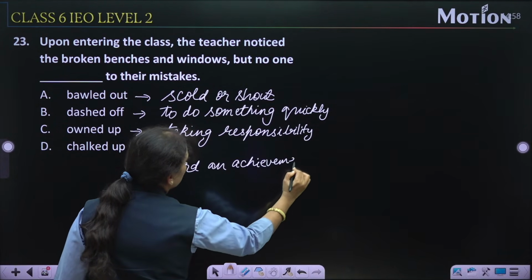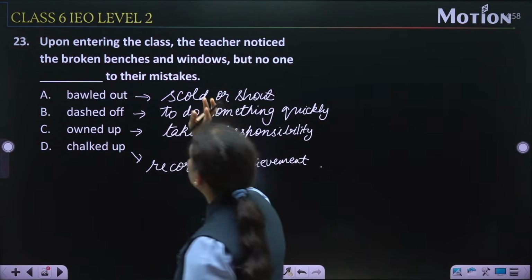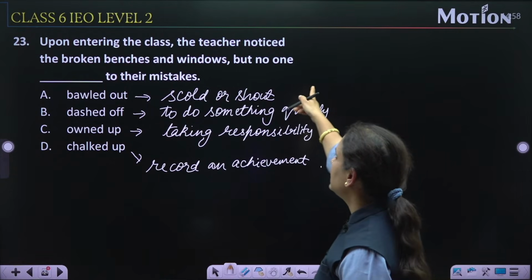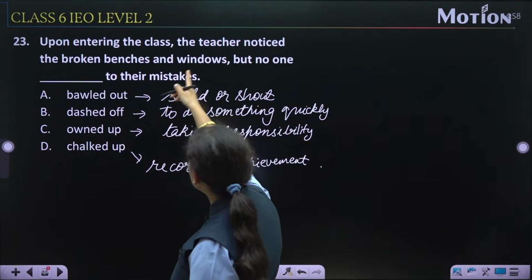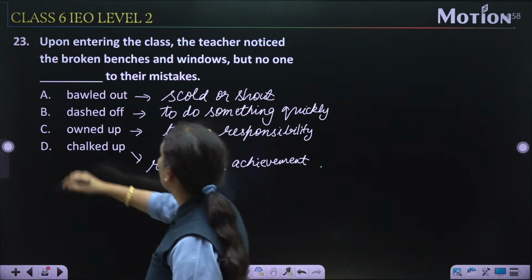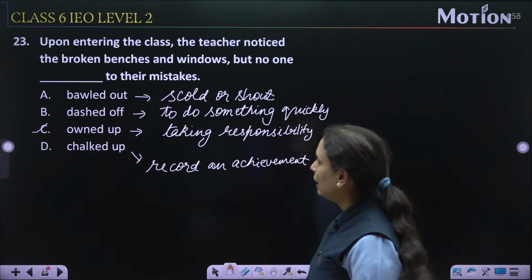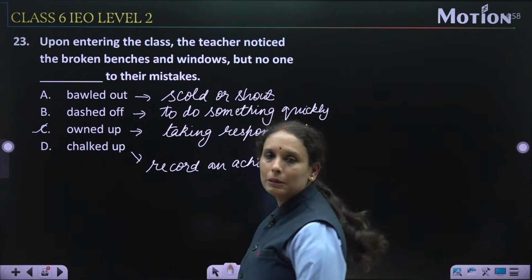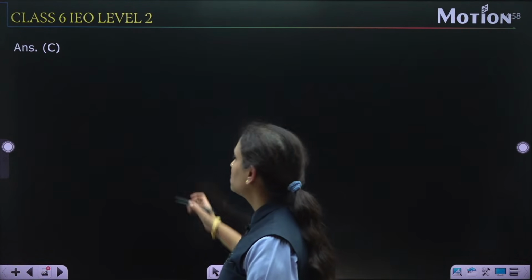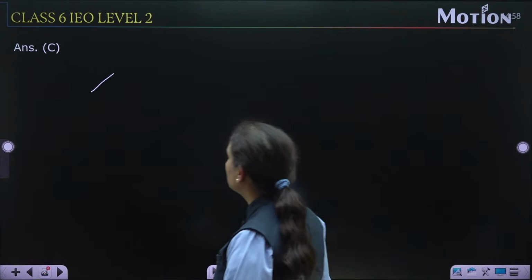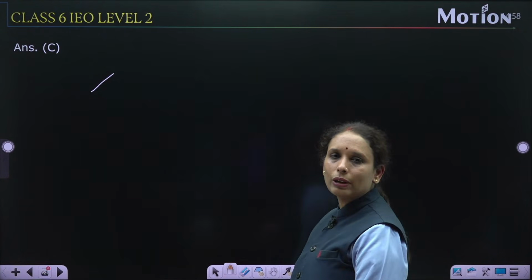तो आंसर हमको मिल चुका है इन ऑप्शंस में। Upon entering the class, the teacher noticed the broken benches and windows, but no one owned up. Option number C is the correct answer, owned up to their mistakes. Let's check the answer. Option number C, yes, it is correct. Now next question, that is question number 24.